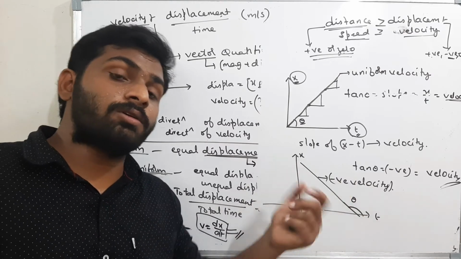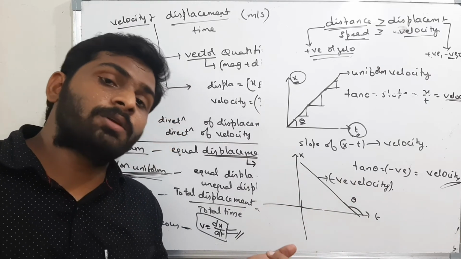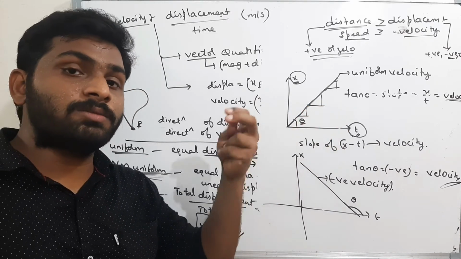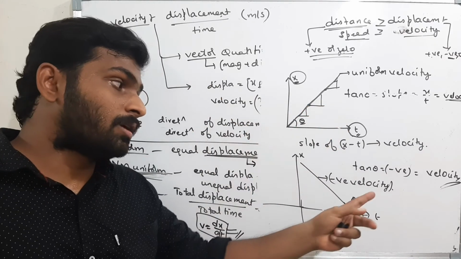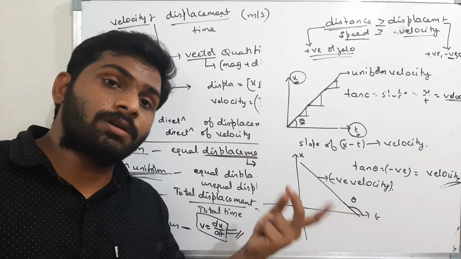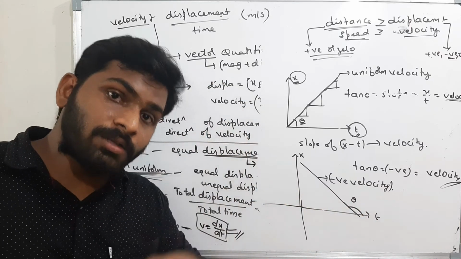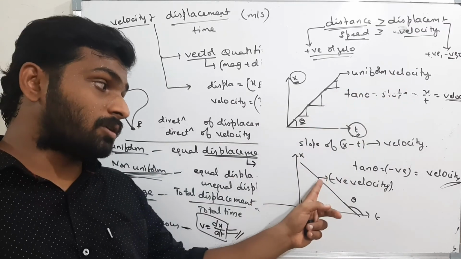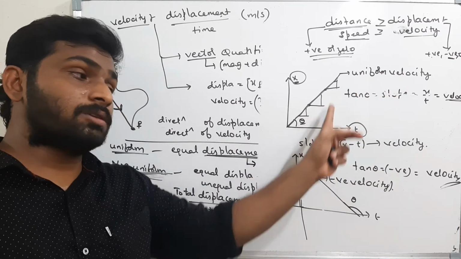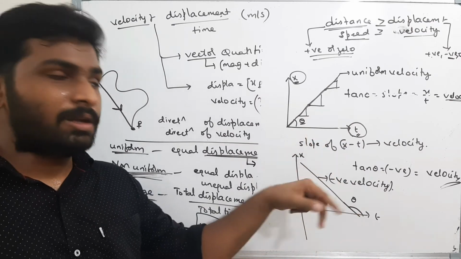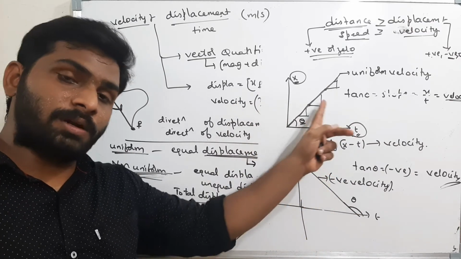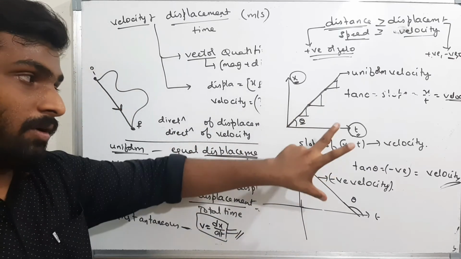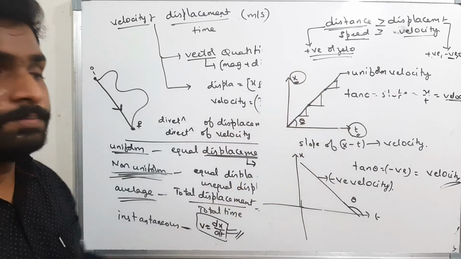The velocity is negative. What is the meaning of that? Velocity is positive. What is the meaning of that? Displacement is continuously increasing. Velocity is negative, meaning displacement is continuously decreasing. Therefore, this graph denotes positive uniform velocity. This one is also uniform velocity, but here it is positive velocity and here it is negative velocity. That's all. Many graphs are there, but we will see every graph in detail after the acceleration topic. For the present, please remember till here.